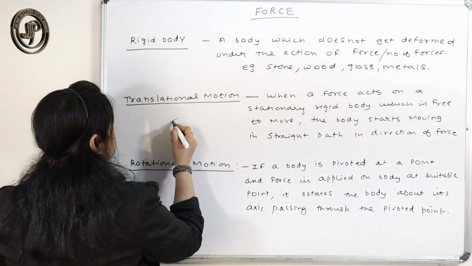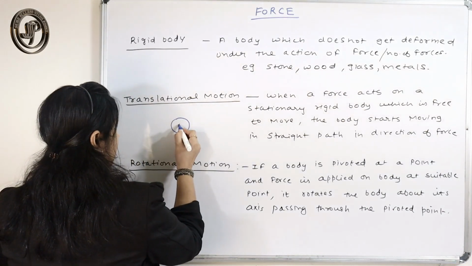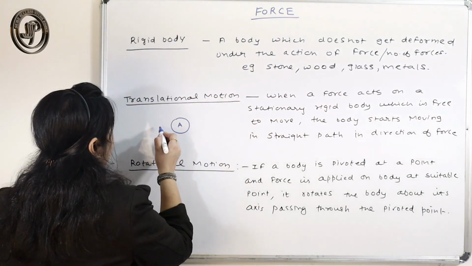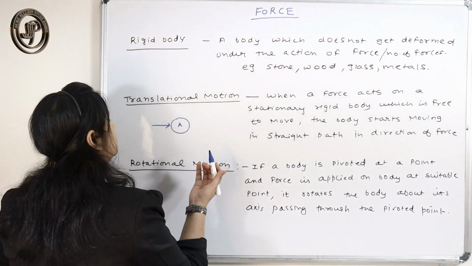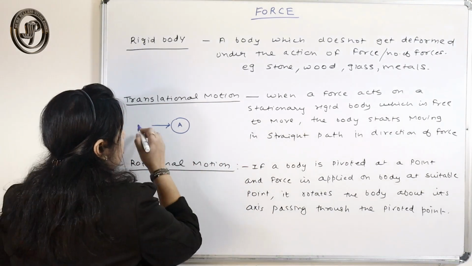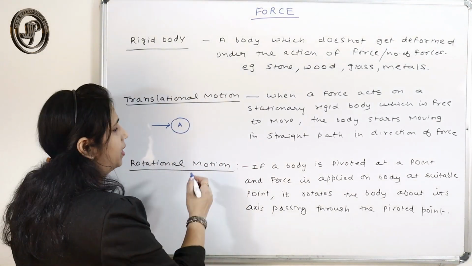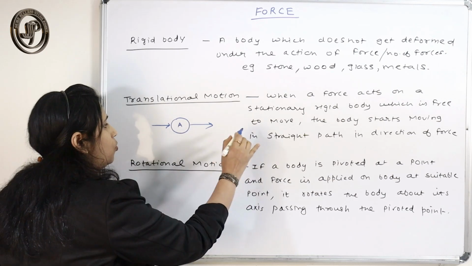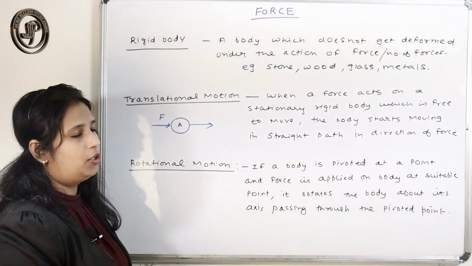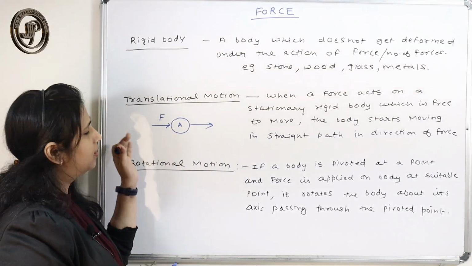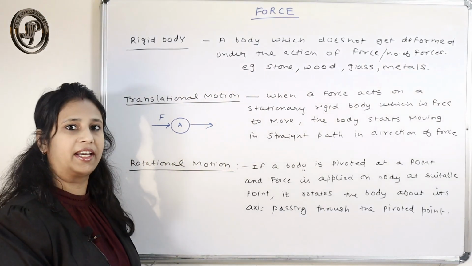Suppose this is a body A, you have applied a force on this body, then what will happen? Since it is free to move and you have applied the force on that body, it will move in the direction of the force applied. In whichever direction the force is applied, the body will go in that direction.